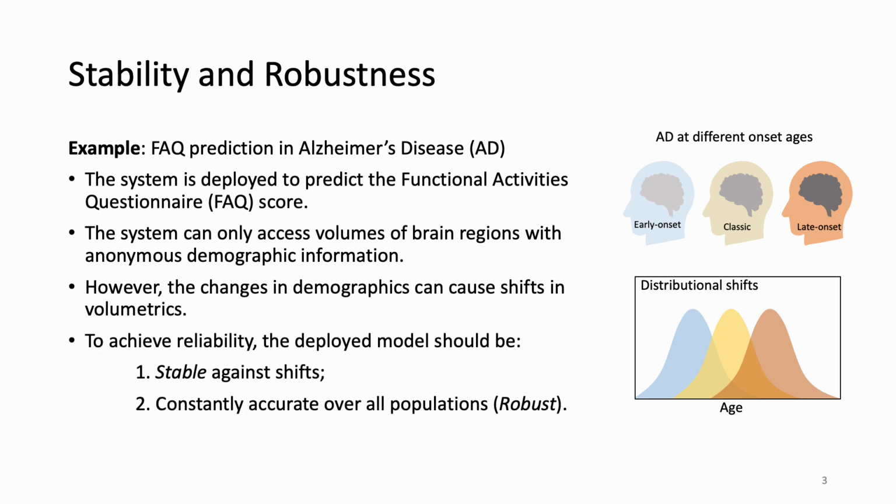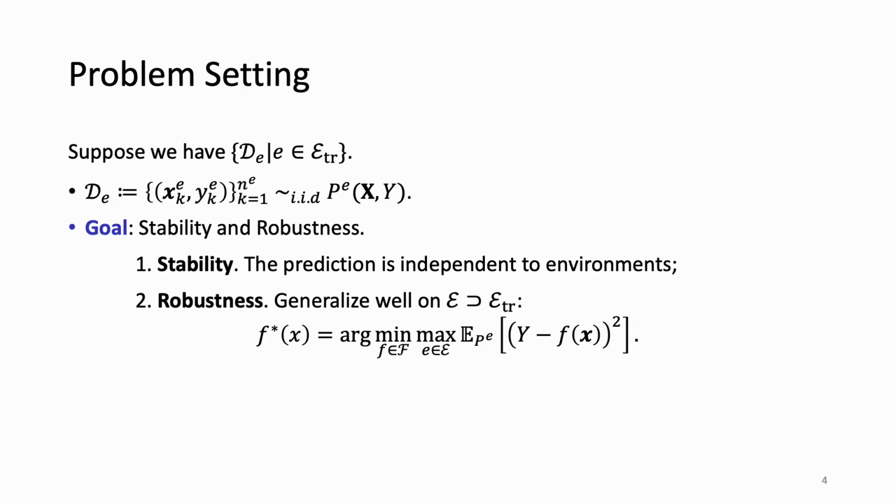To achieve reliability, the deployed model should be stable against demographic changes, and meanwhile to be constantly accurate across all populations. For this purpose, we aim to find the most robust, that is, minimax optimal, predictor among the set of stable predictors across all deployed environments.